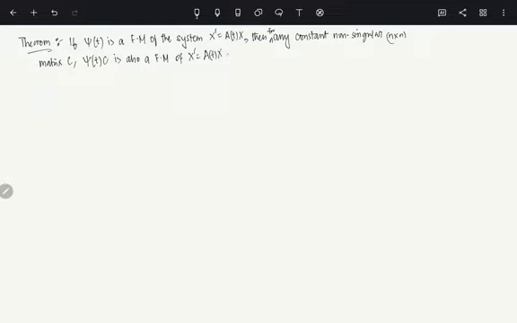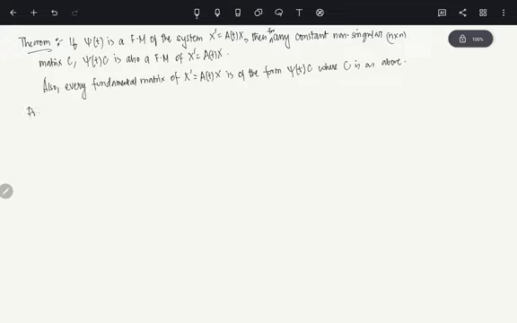Also we can say that every fundamental matrix of the system x prime equals A(t) times x is of the form phi(t) times C, where C is as above, a non-singular n cross n constant matrix. You can't find any other form of fundamental matrix.